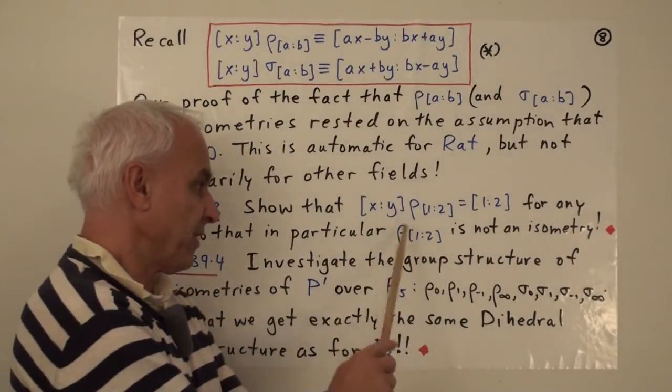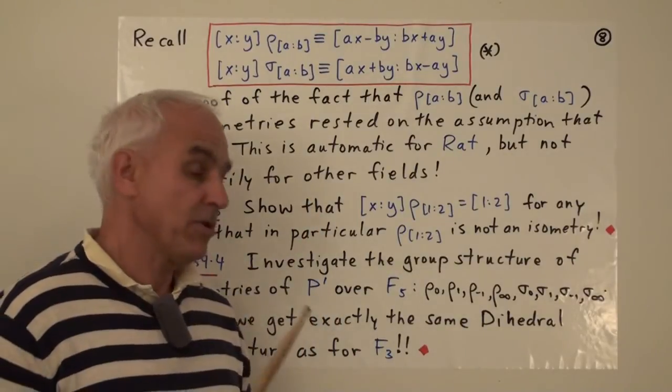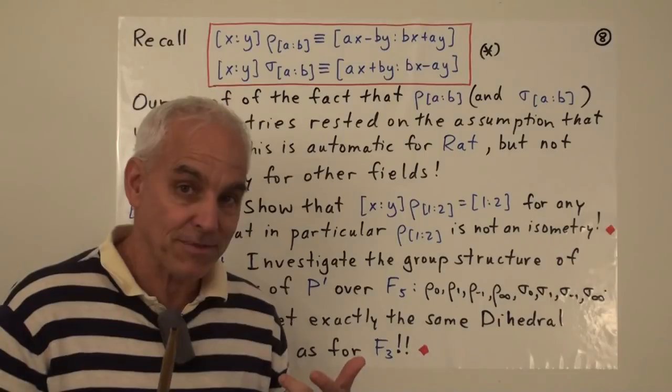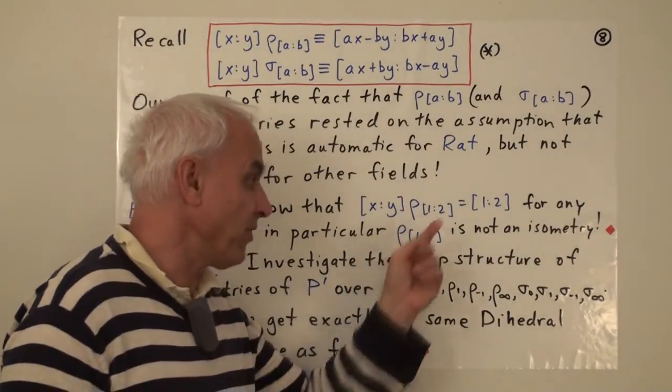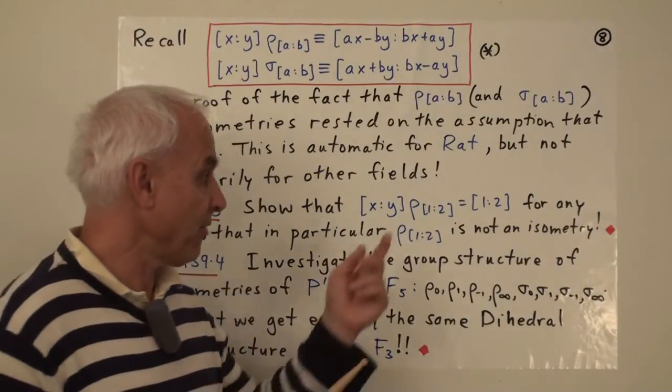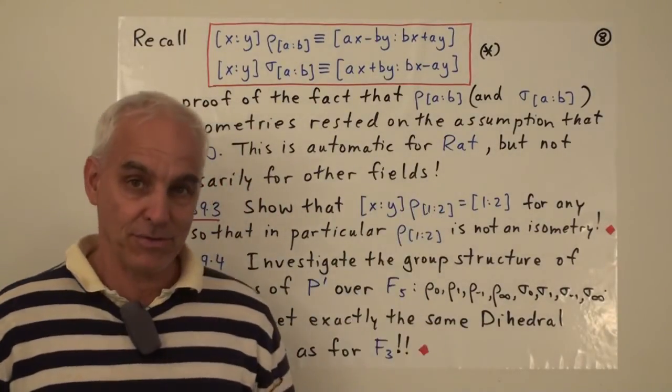And you can also check that the same thing occurs for the sigmas. So when we're talking about isometries, we have to exclude rho 1 to 2. And we have to exclude rho 1 to minus 2, and also sigma 1 to 2 and sigma 1 to minus 2.